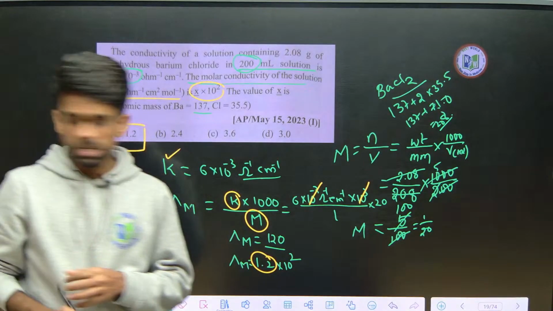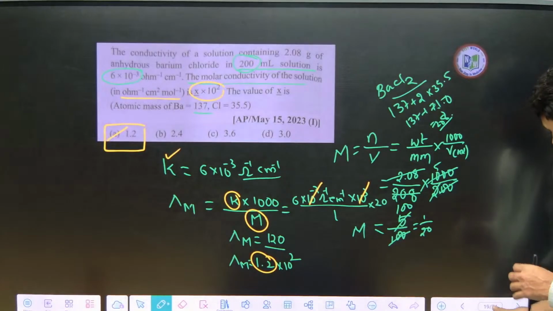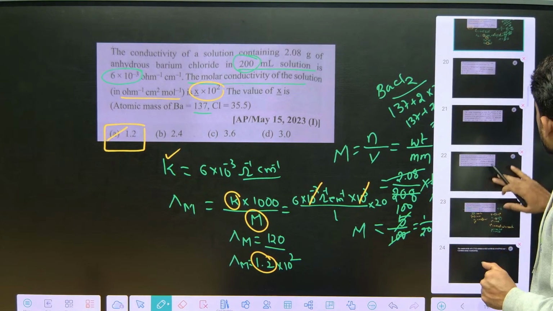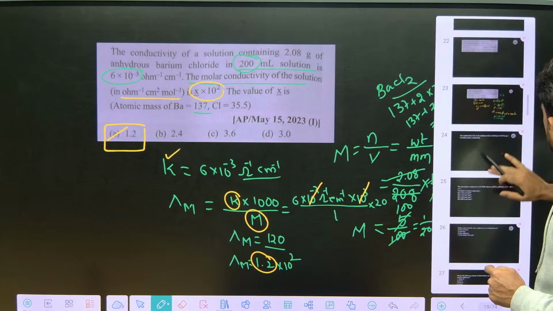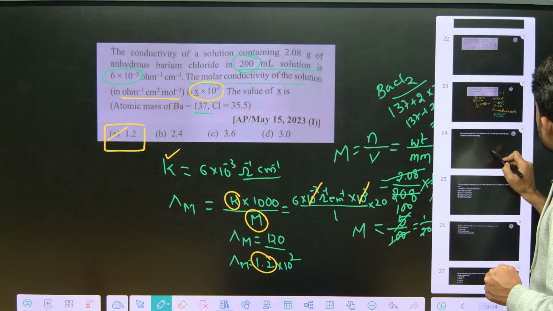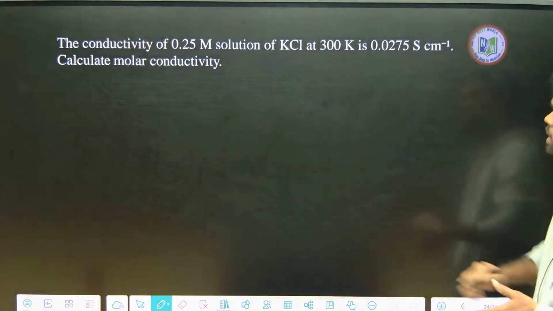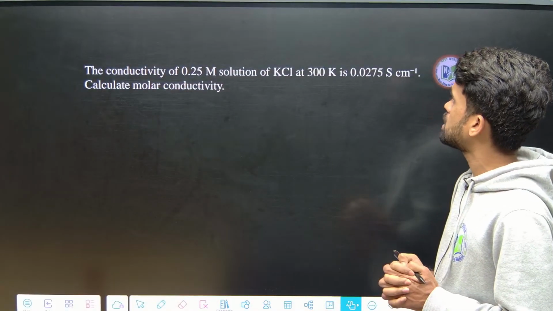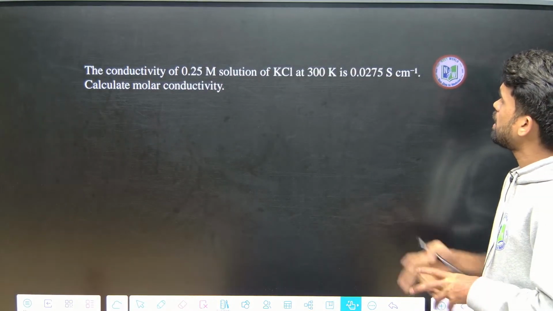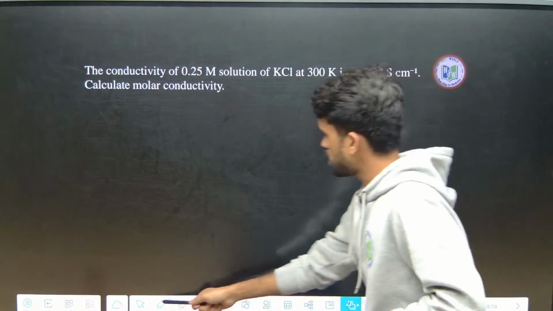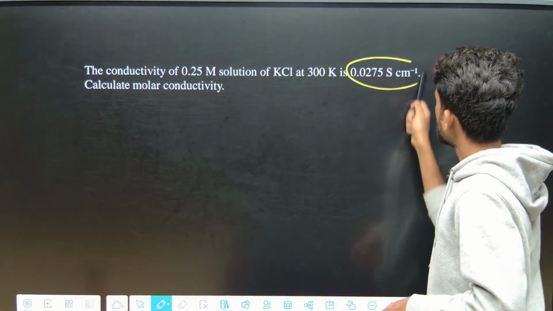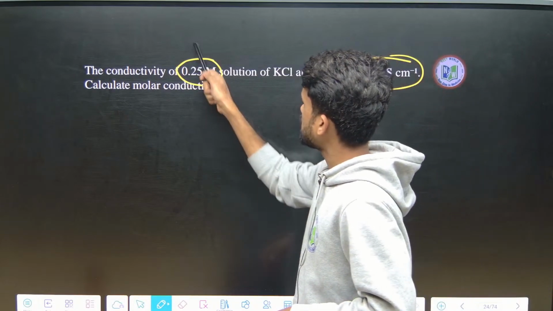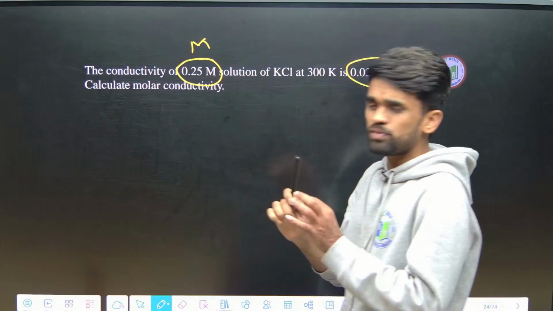Right, let us discuss a few more questions. Yeah, so can you try this question once? This is very easy. Look at what they mentioned here. The conductivity of 0.25 molar KCl solution at 300 Kelvin is this much. So they have given the K value. Conductivity means K, right? And the concentration is also given directly, molarity is also given. So it is just a formula substitution.